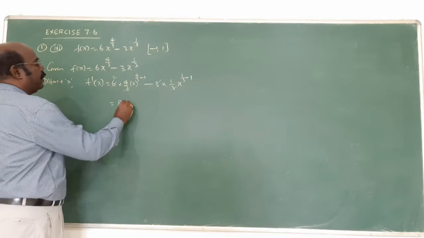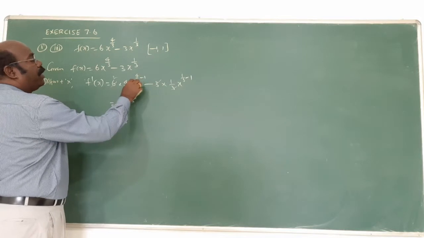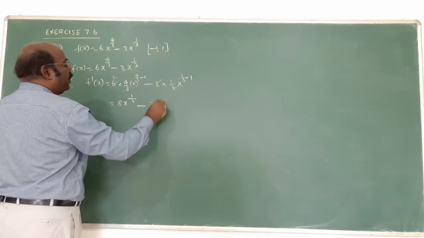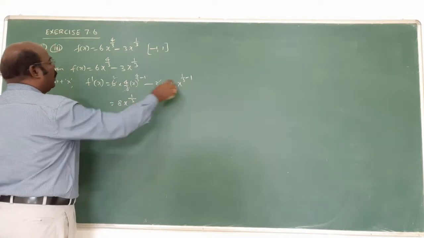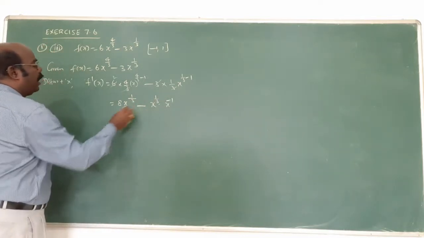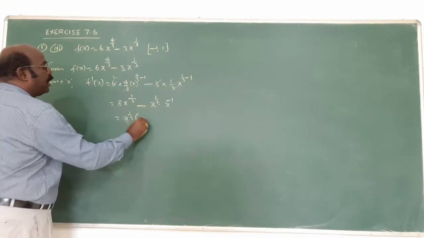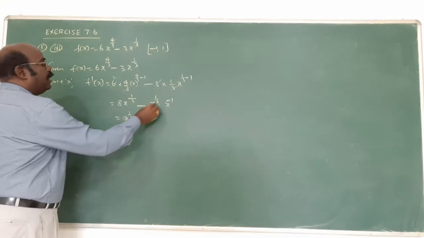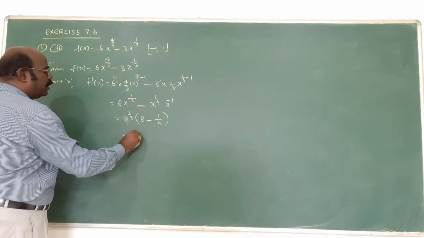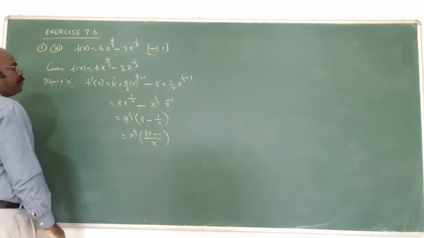This can be written with x power 1 by 3 as common. 4 by 3 minus 1 is 1 by 3. Here the 3 cancels, only x power 1 by 3 remains. That's why this can be written as x power 1 by 3 into x power minus 1. Then out of these two terms, x power 1 by 3 is the common term. The remaining terms are 8 minus x power minus 1, which is 1 by x. Taking x as LCM, 8x minus 1 by x. Am I right? This is the first derivative.